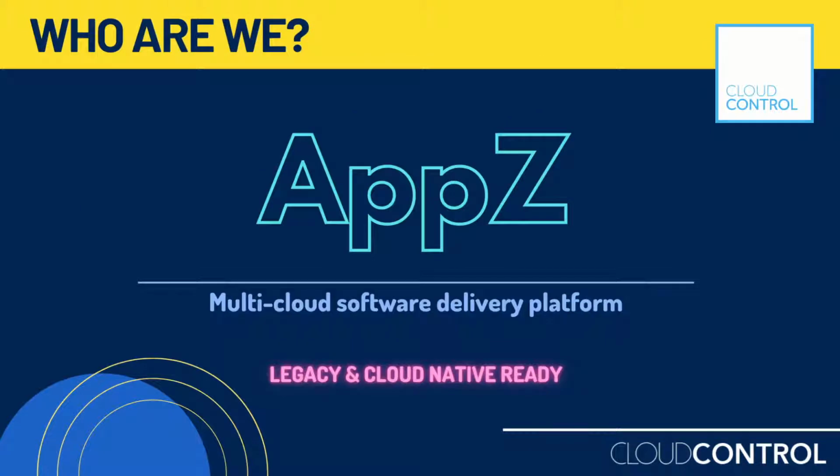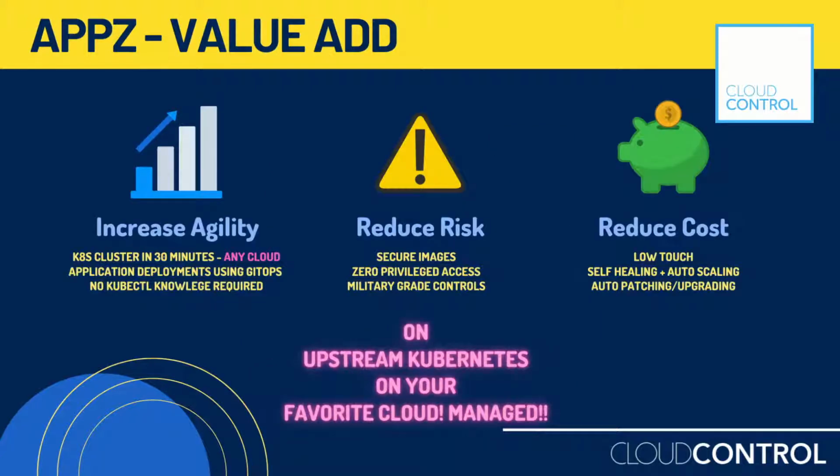So Absi is a multi-cloud software delivery platform. We leverage gitops and dynamic pipelines to take code from Git and configuration from Git and deliver to multiple clouds through our platform. We support both legacy and cloud native applications. So Sanjeev, go ahead.